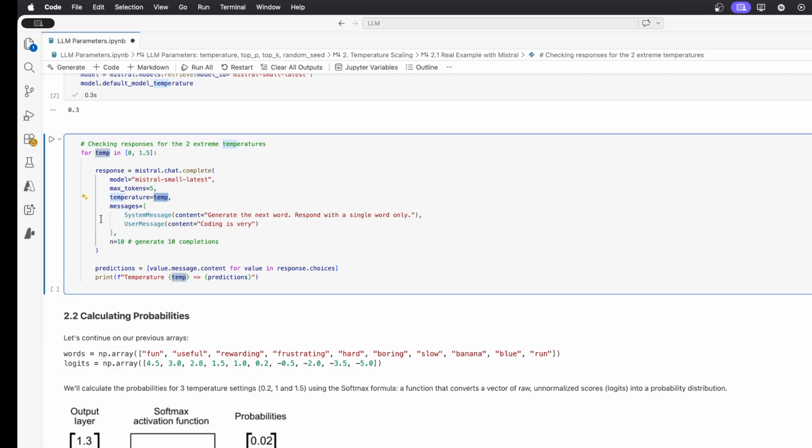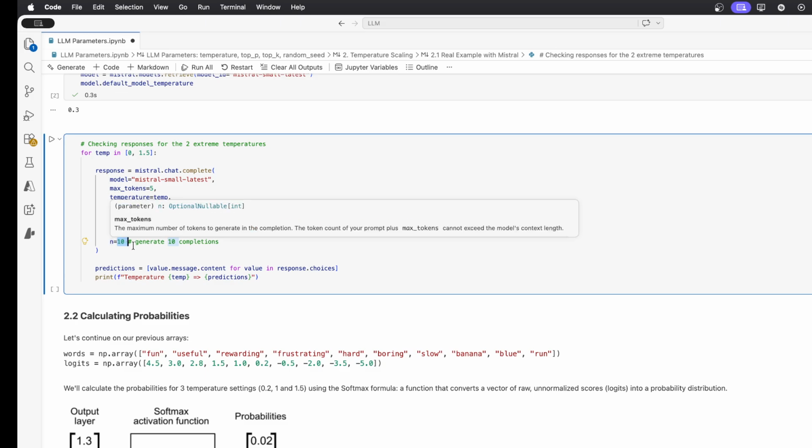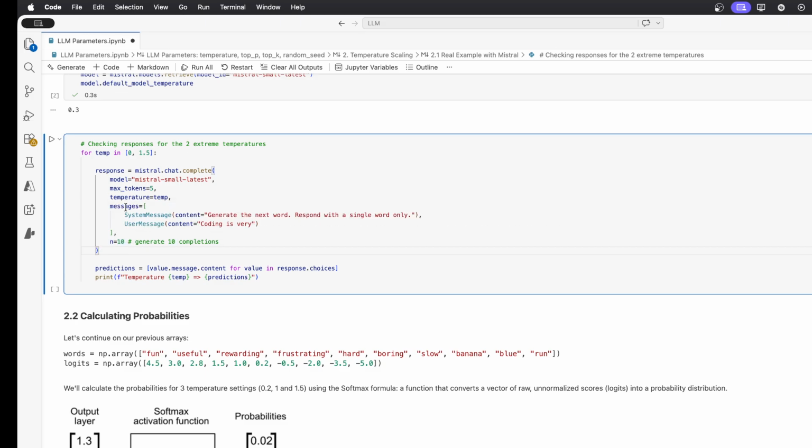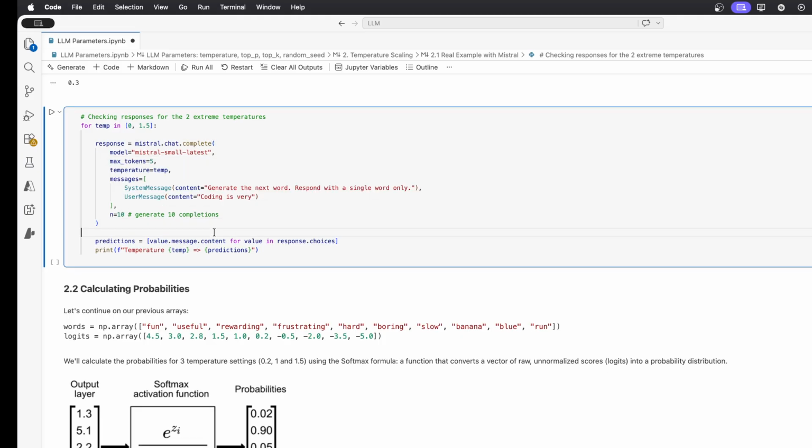And something that we haven't seen so far, there is an n parameter in the completion method that you can use to generate more than one completion at a time. So for each temperature, I want 10 completions, so I can see how each completion will differ from each other. So this type of randomness in the model. So I call 10 times the completion for each temperature, and then I just display them.